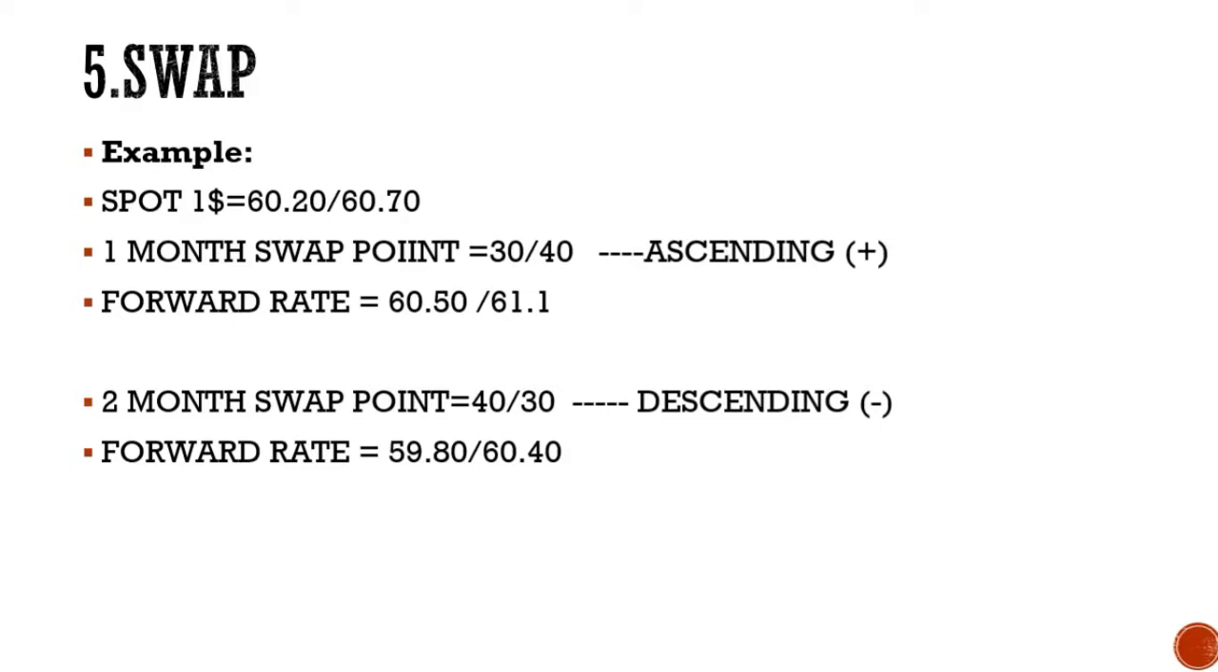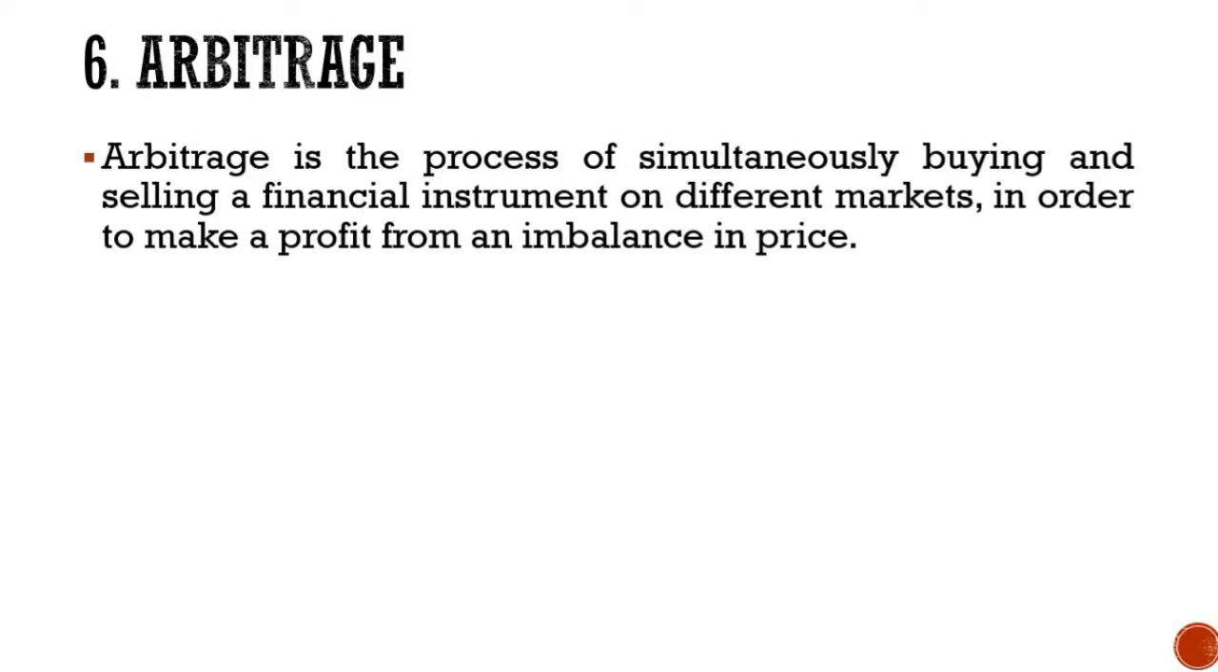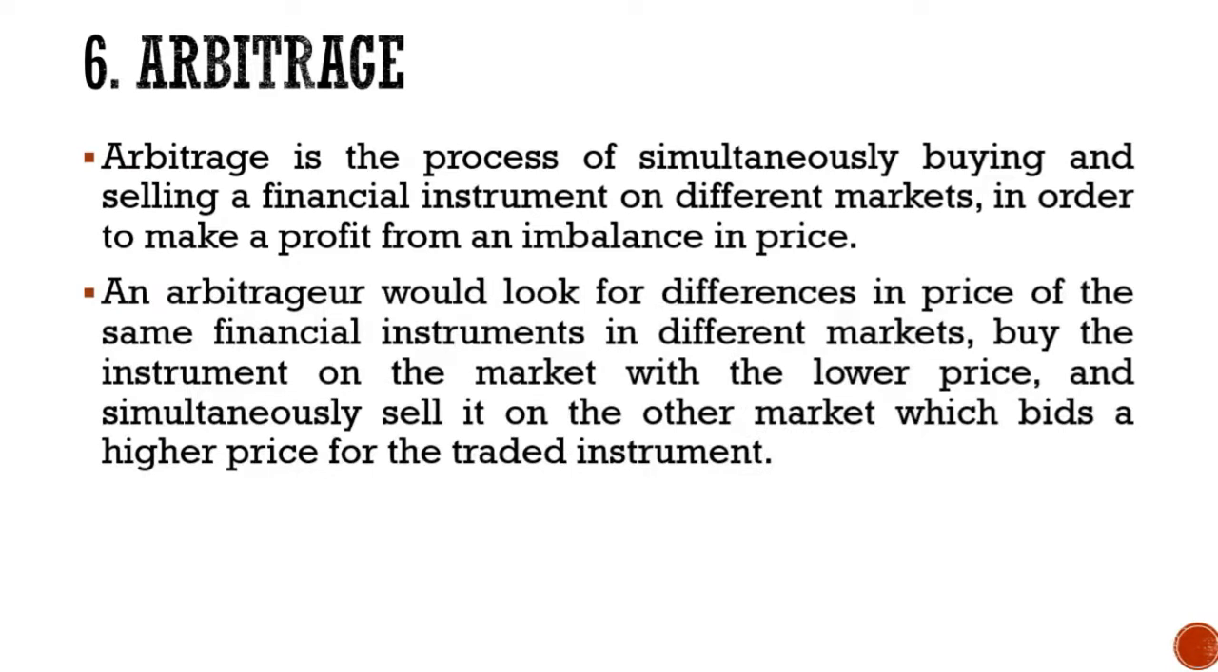The next type of transaction is arbitrage. Arbitrage is the process of simultaneously buying and selling a financial instrument on different markets in order to make a profit from an imbalance in price. An arbitrageur would look for differences in price of the same financial instrument in different markets, buy the instrument on the market with the lower price, and simultaneously sell it on the other market which bids a higher price for the traded instrument.